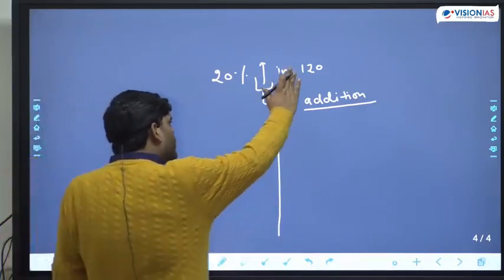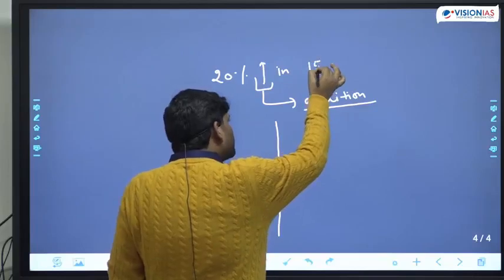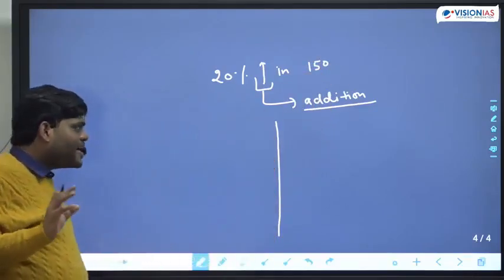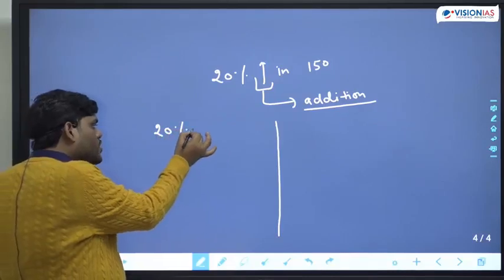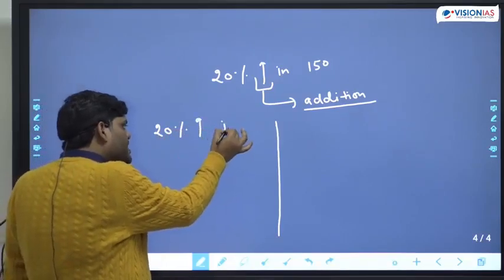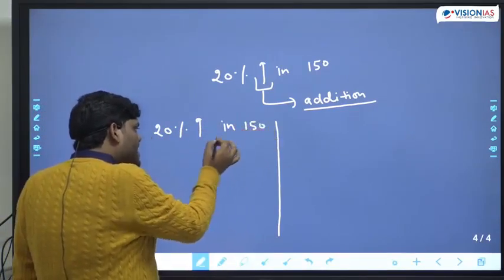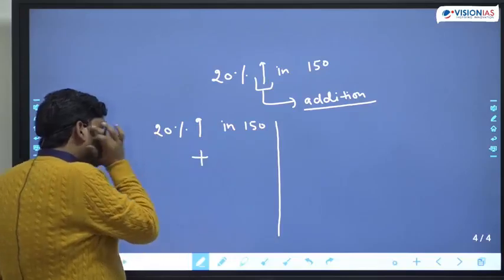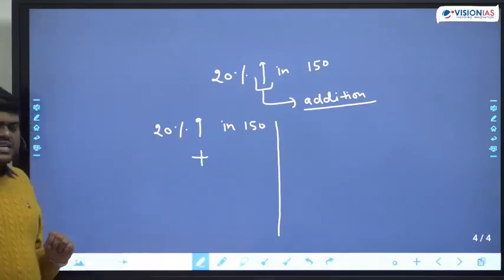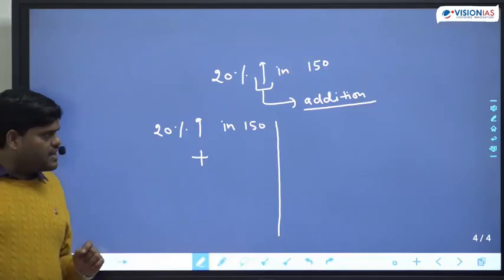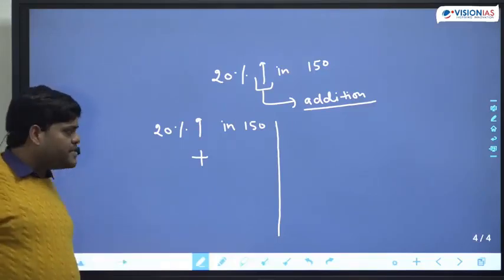Okay, let's make it 150, otherwise you will get a little confused. There are two ways of solving. The question is 20% increment in 150. One thing is very clear: increment means something is getting added.